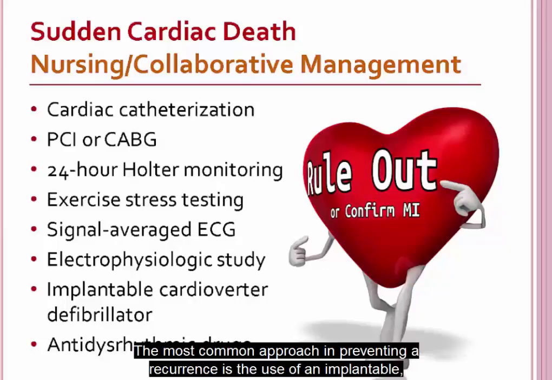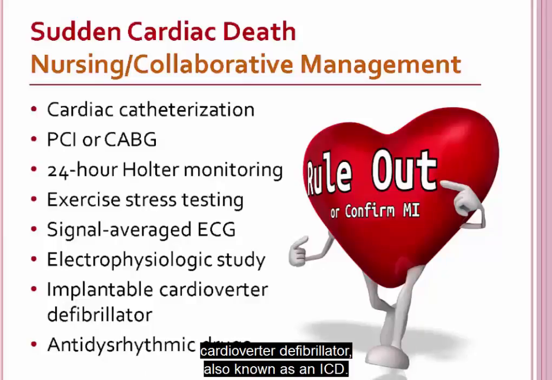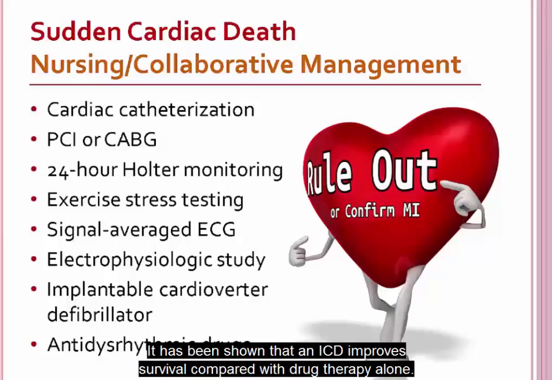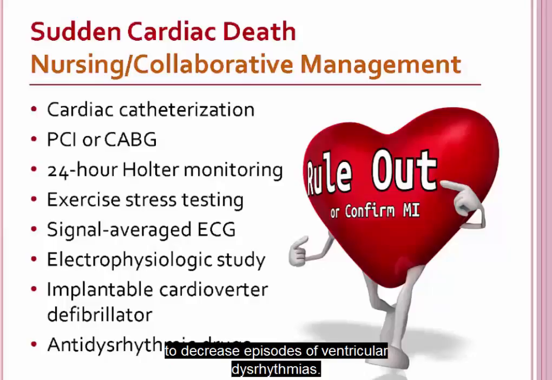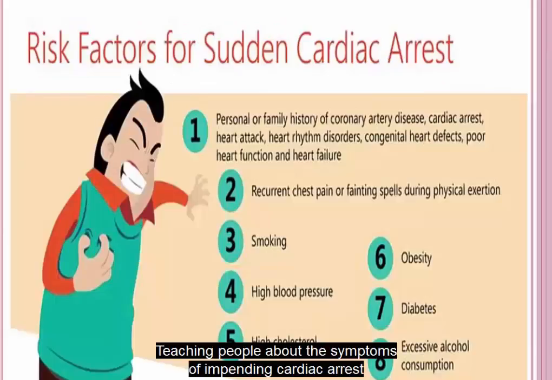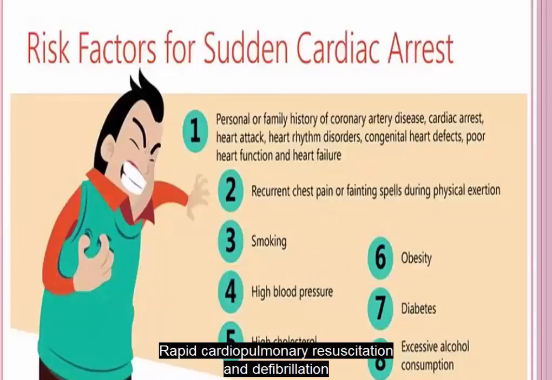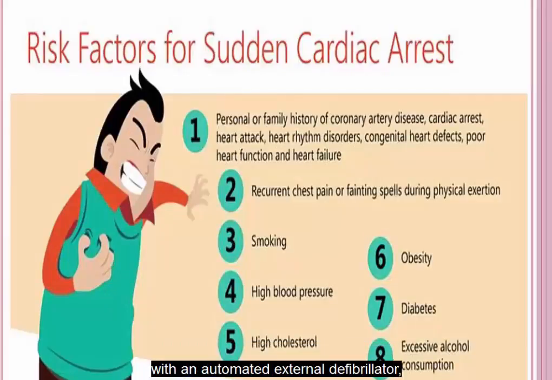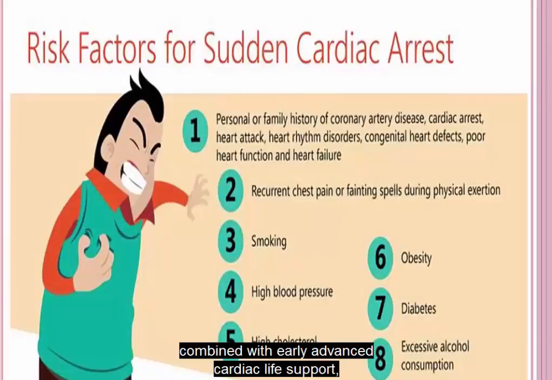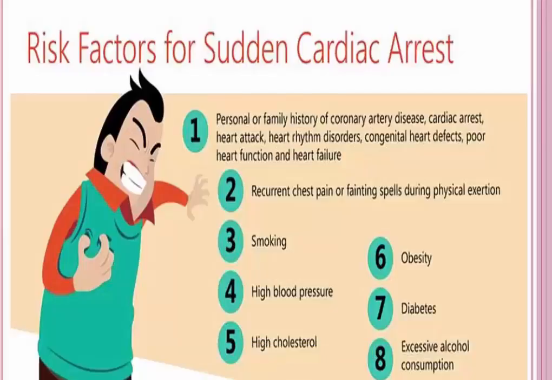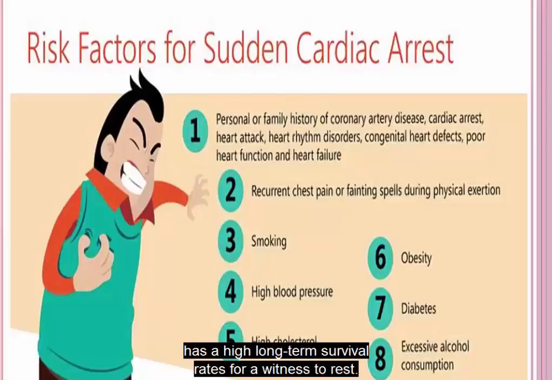The most common approach in preventing a recurrence is the use of an implantable cardioverter defibrillator, also known as an ICD. It has been shown that an ICD improves survival compared with drug therapy alone, and drug therapy with amiodarone may be used in conjunction with an ICD to decrease episodes of ventricular dysrhythmias. Teaching people about the symptoms of impending cardiac arrest and the actions to take can save lives. Rapid cardiopulmonary resuscitation and defibrillation with an automated external defibrillator, combined with early advanced cardiac life support, has high long-term survival rates for witnessed arrest.